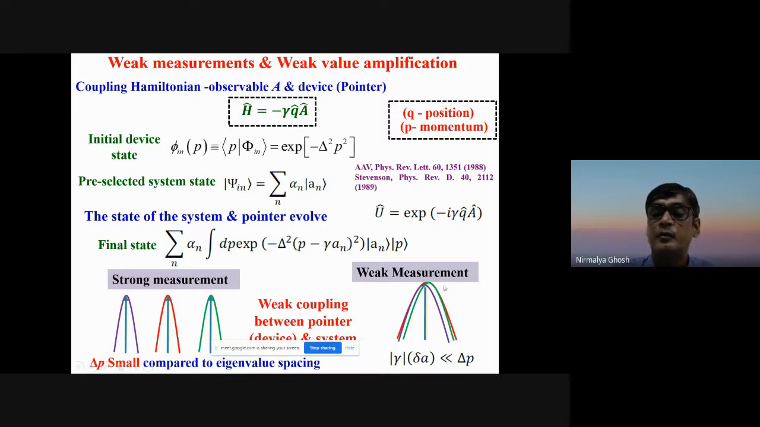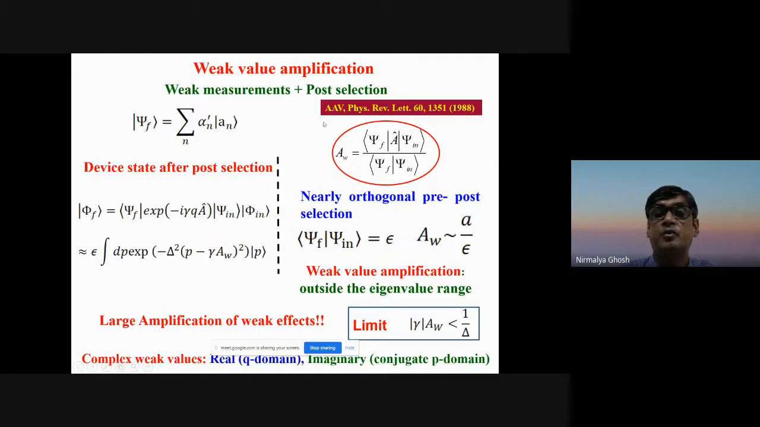So in this limit, of course, you do not get much information, but at the same time, it also does not disturb the system. That is one advantage. But what Aharonov, Albert, and Vaidman showed in their seminal paper is that a very interesting thing happens when you do a post-selection. That is what we call weak value amplification: weak measurements plus post-selection.